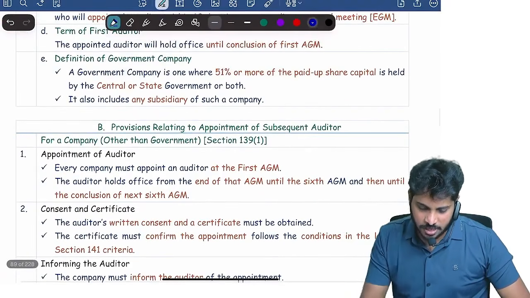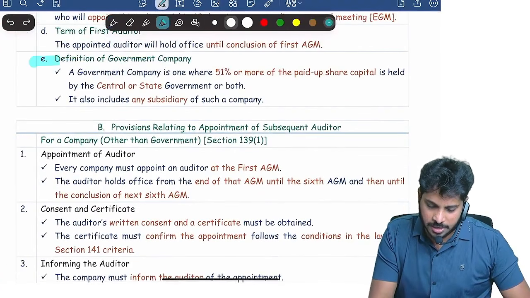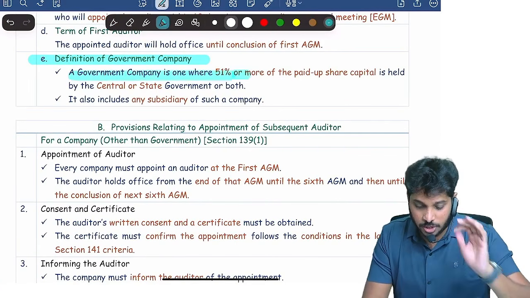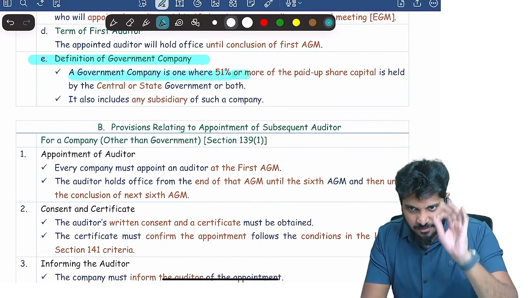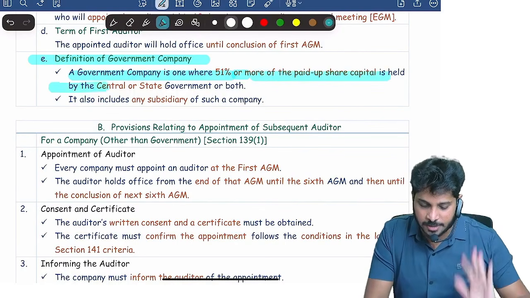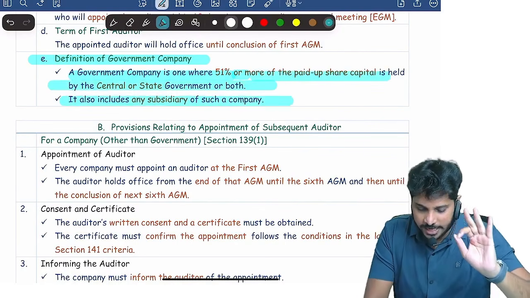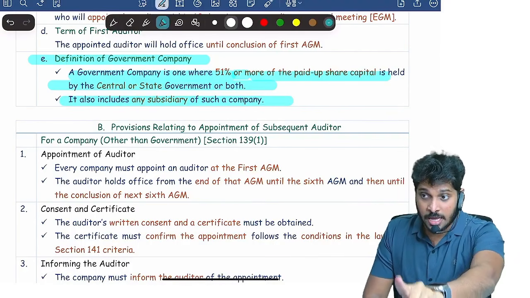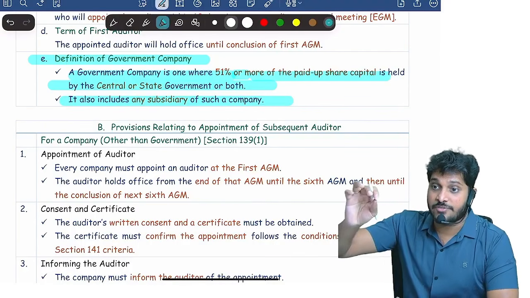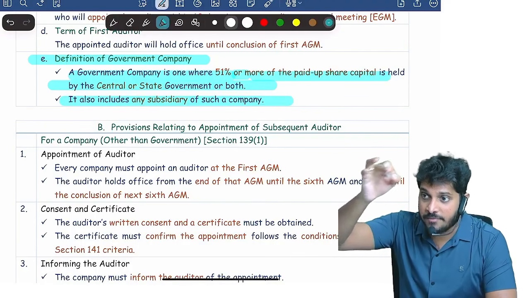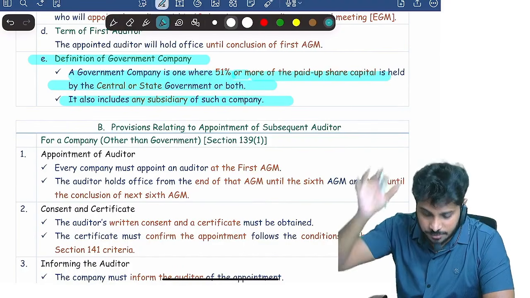Now, the subsequent auditor, in that the main points were there. Every point I covered. Government company means what? By the way, what is a government company? A government company is one where 51% or more of the paid up share capital is held by central or state government or both, and it includes a subsidiary. And remember, if a government company has differential voting rights, instead of paid up capital we see voting power. Are you clear?